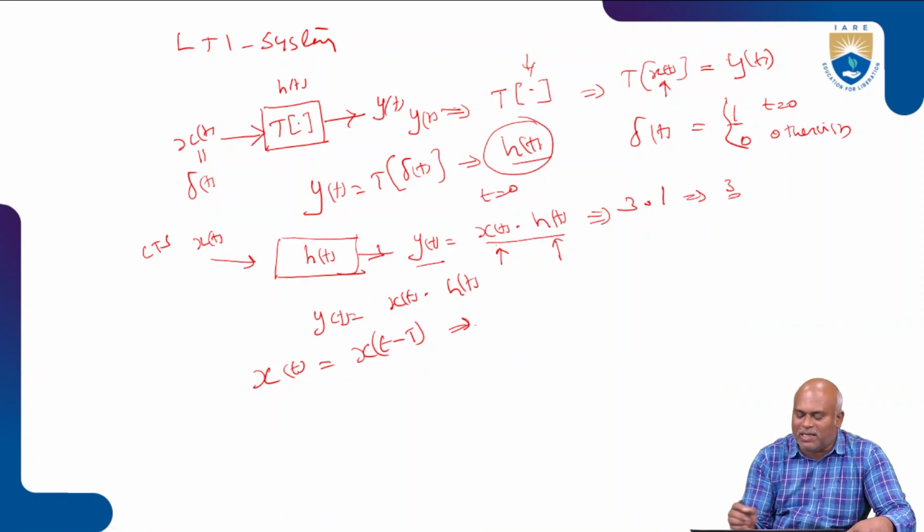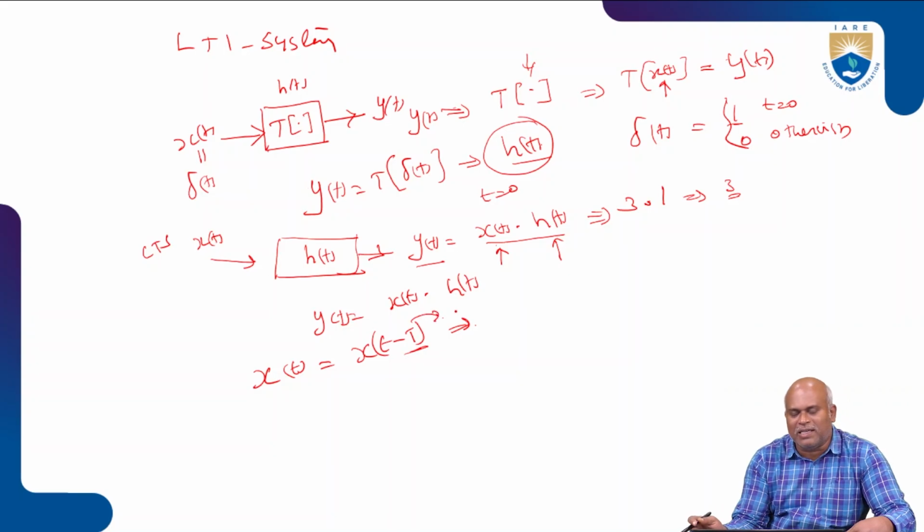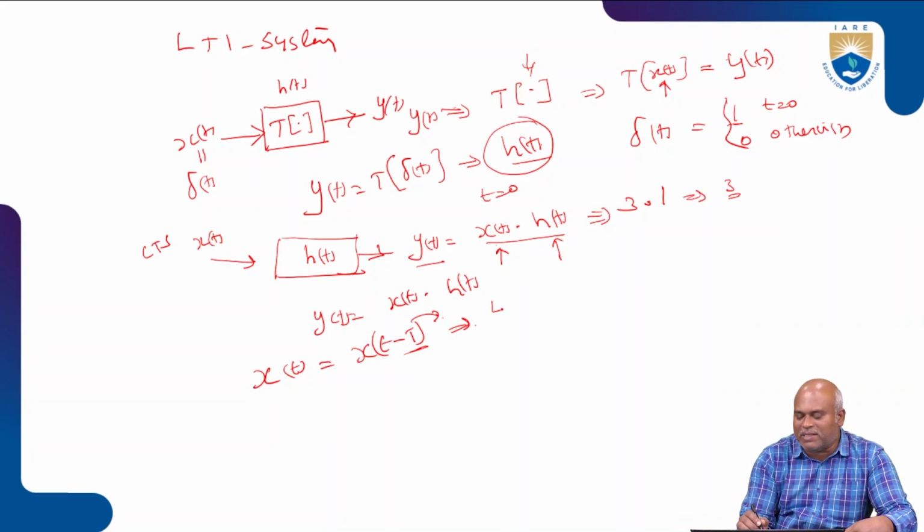If you shift by any time period, that capital T is represented as a real constant, or time shifting constant. Then the system is represented as a time invariant system.